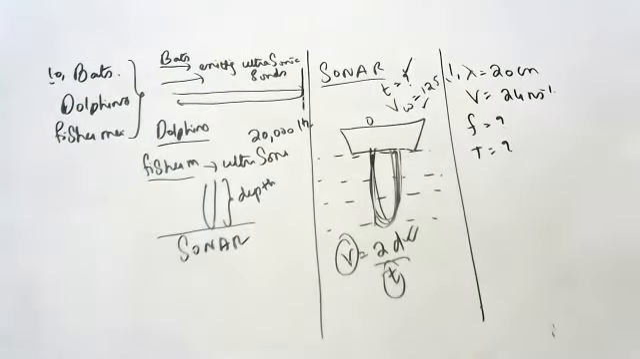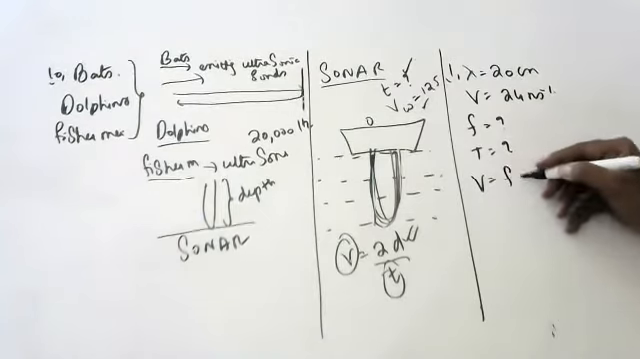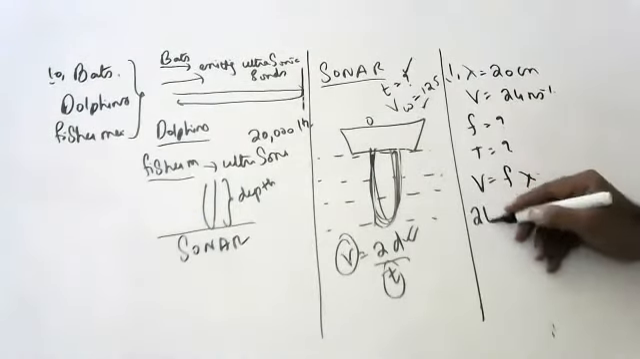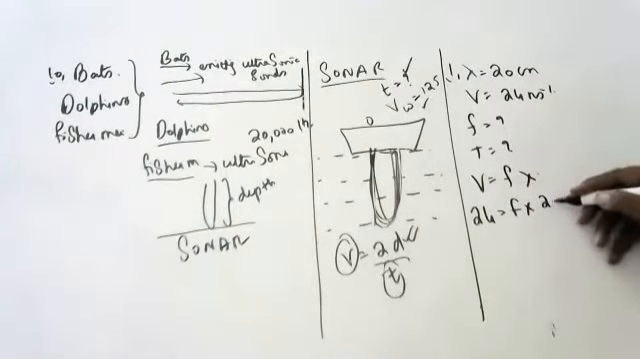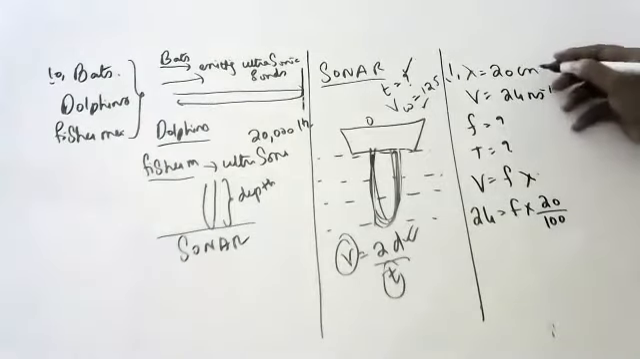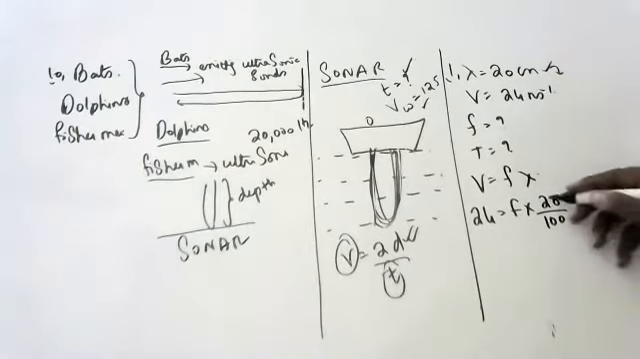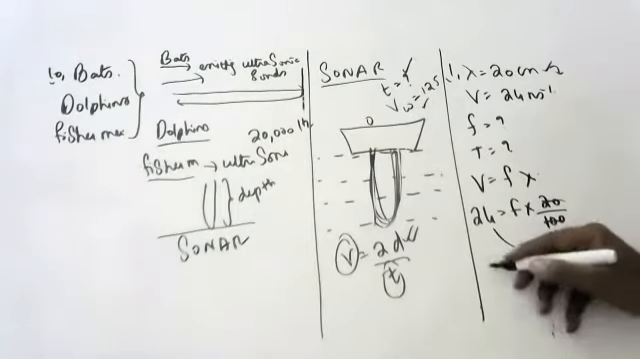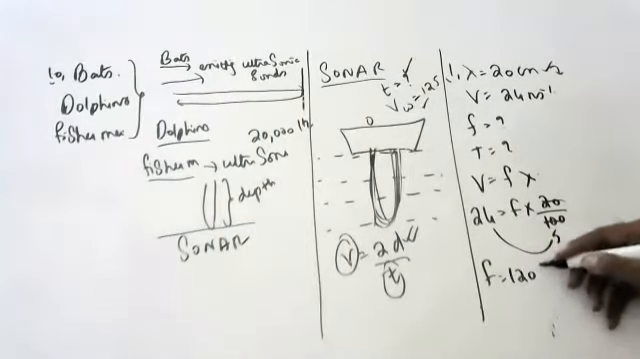Velocity is equal to frequency times wavelength. V is equal to F times 20 by 100, converting centimeters to meters. So 24 is equal to F into 20 by 100, which is 1 by 5. F is equal to 120 hertz.